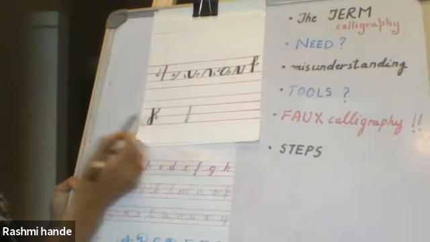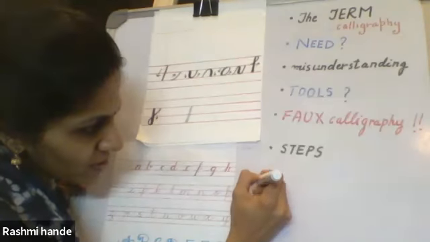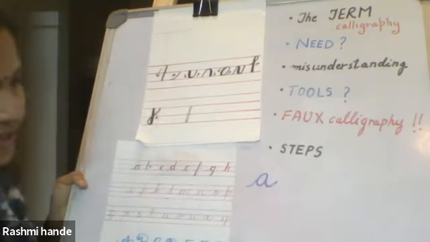Now, these are all written in calligraphic font, where you can observe that, for example, this oval is used in the letter A, again in the letter D, again in the letter G. One major difference between cursive and calligraphic font is this: if you write the letter A in cursive, you just go like that.